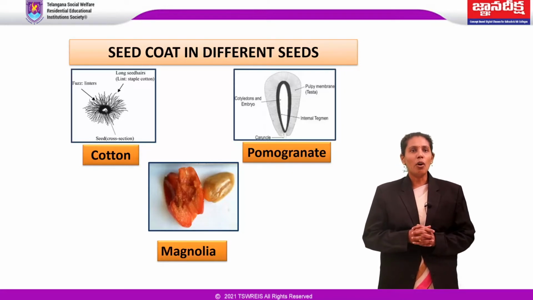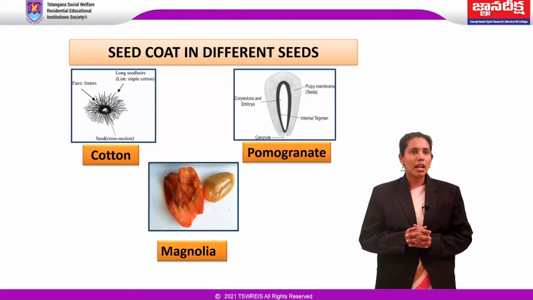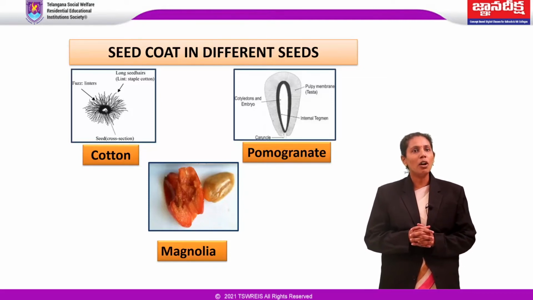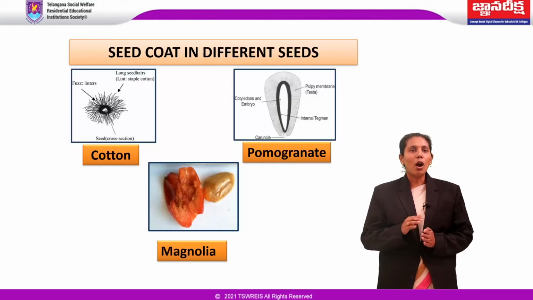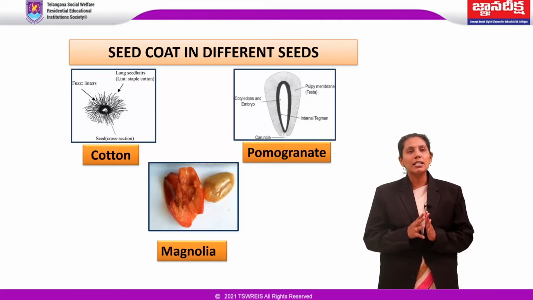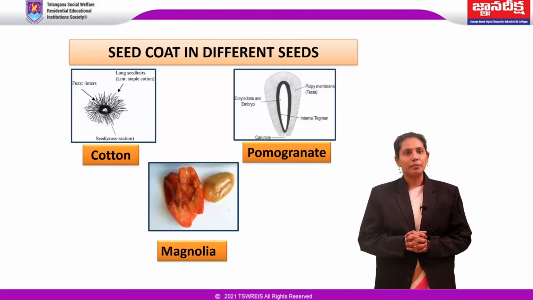The seed coat of certain plants is fleshy or juicy. Pulpy and fleshy testa can be termed sarcotesta. In Punica granatum, commonly called pomegranate, the outer epidermal cells of the testa enlarge and become filled with a sweet sap under considerable turgor pressure.